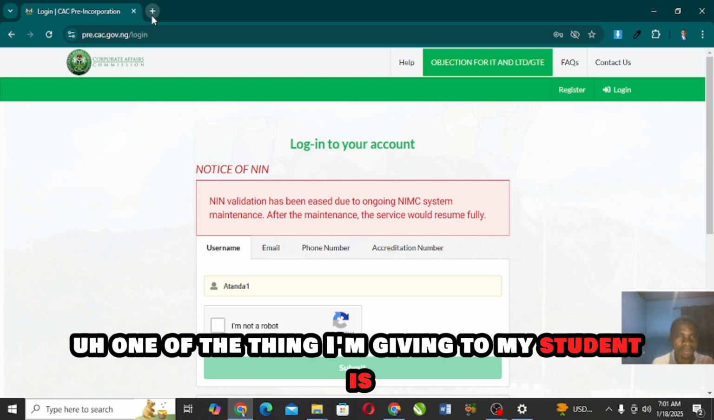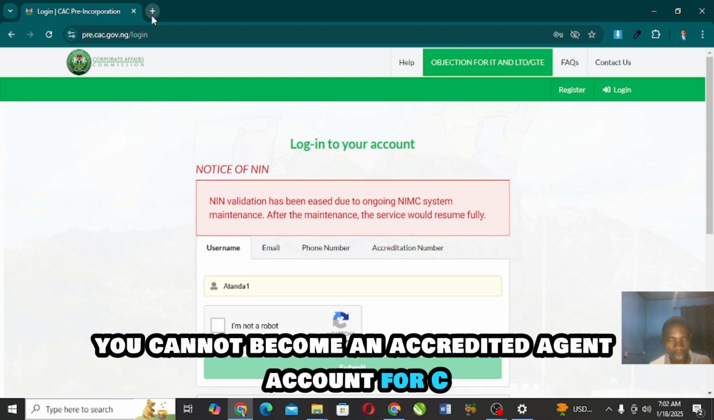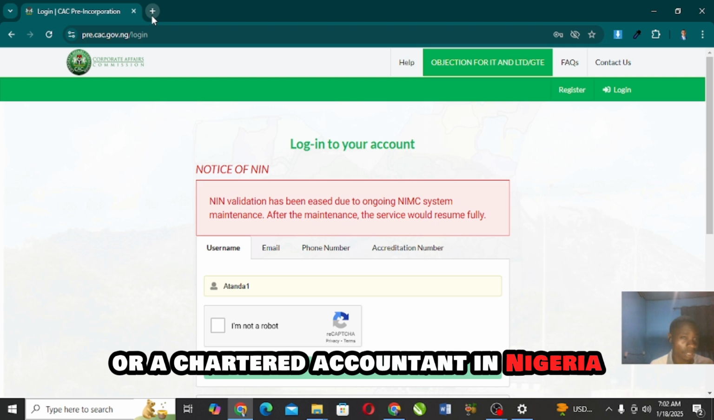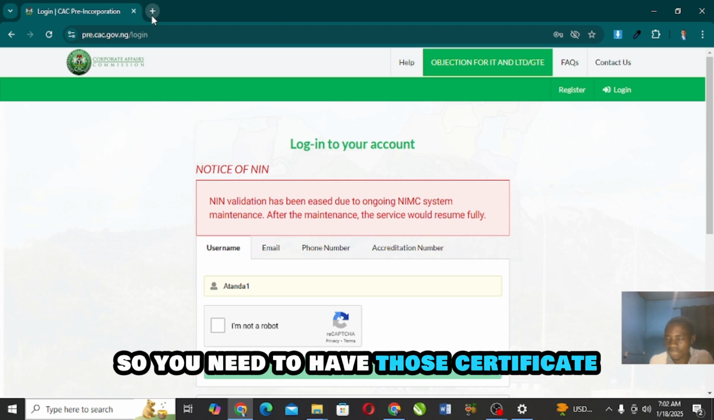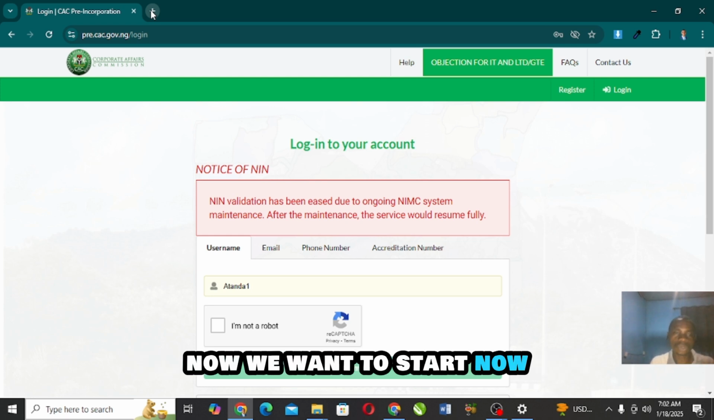One of the things I'm giving to my students is access to an accredited agent account. You cannot become an accredited agent for CAC registration if you are not a lawyer or a chartered accountant in Nigeria. So you need to have those certificates before you can be qualified for this. Now we want to start.